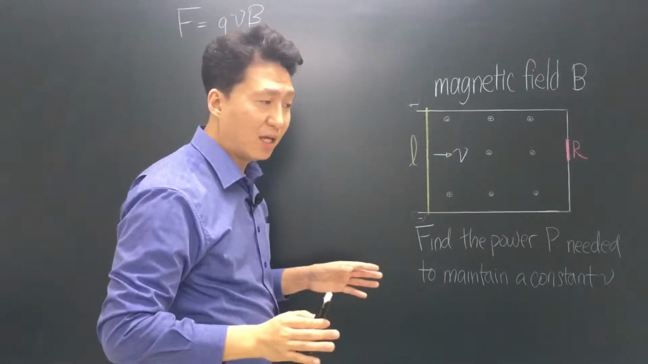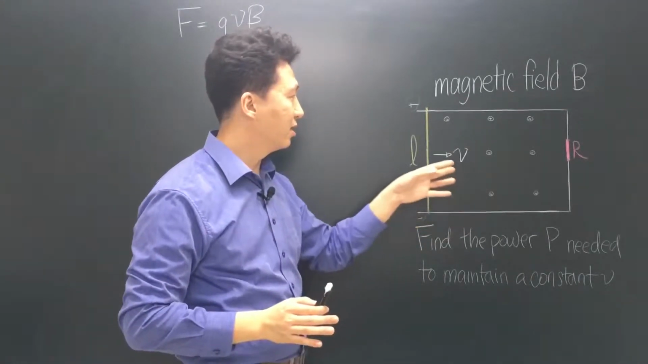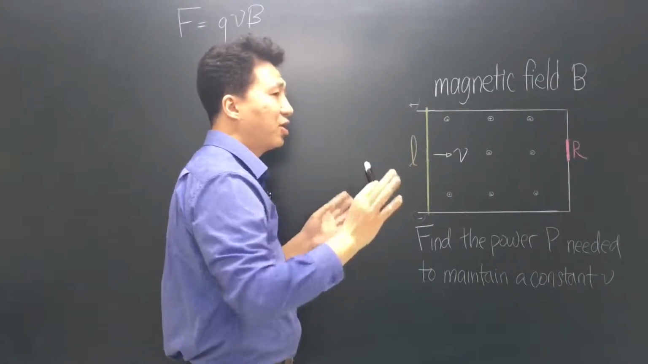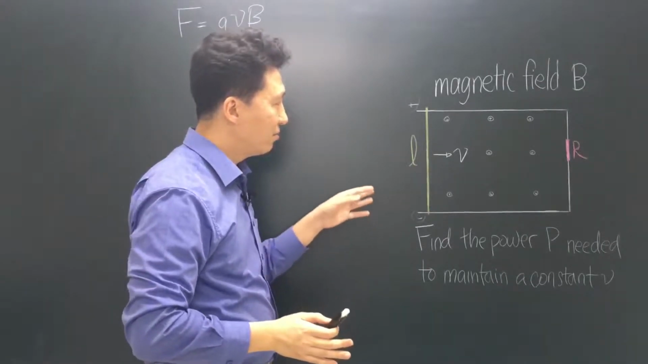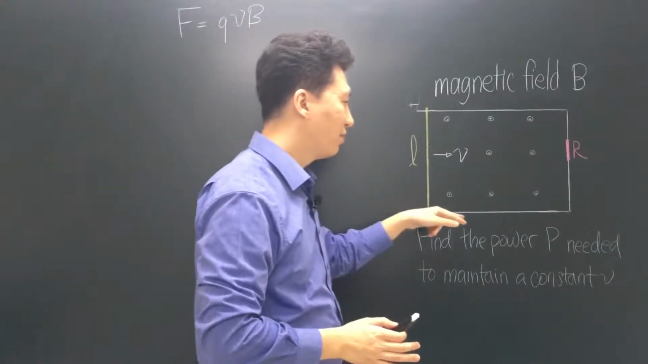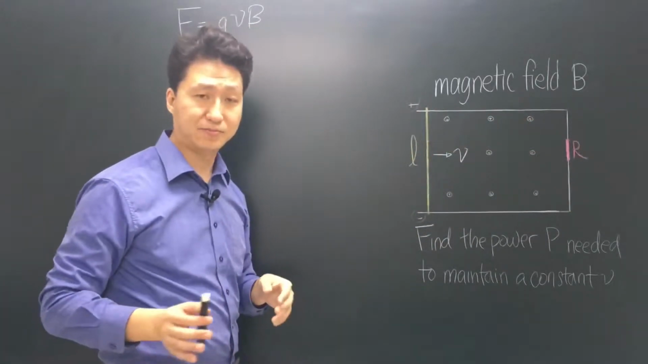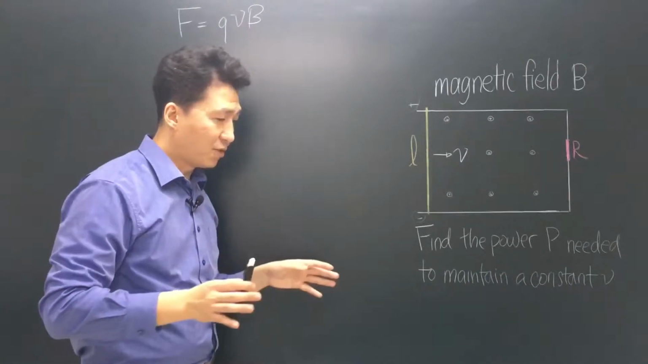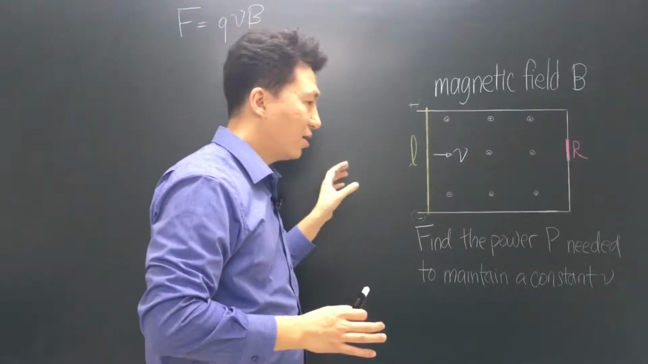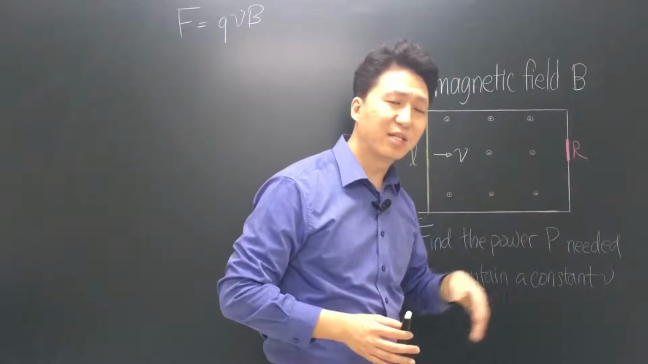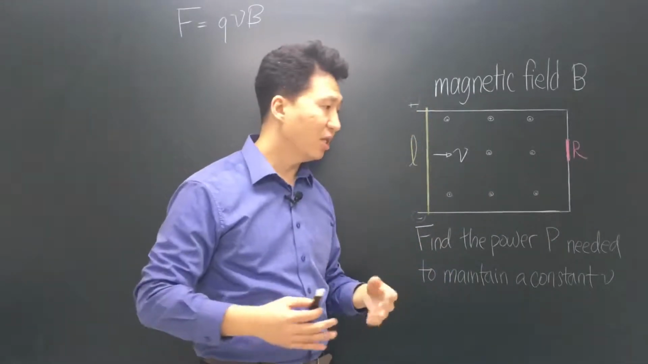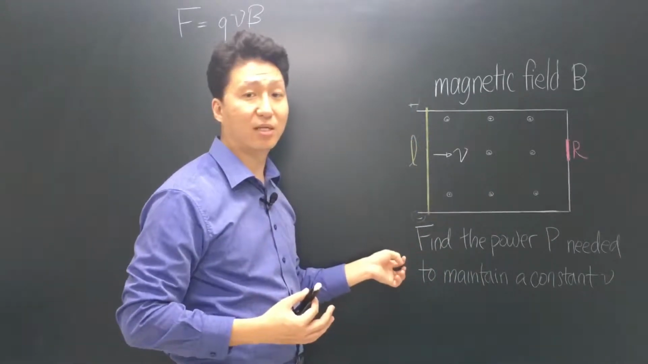Normally, if this wasn't all connected, then the charges would go nowhere. But because it's connected, the charges will travel through this wire, through the resistor, and back, causing a current. Of course, because there's a current running through a resistor, there's a loss of energy, which is why you need extra power to maintain the constant velocity.